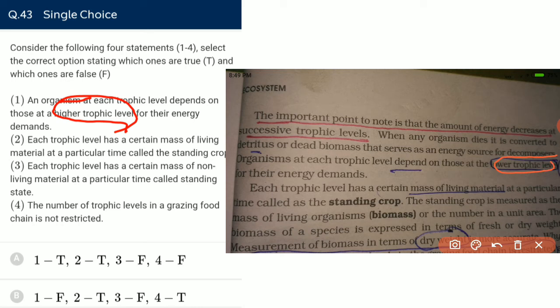The organism at each trophic level depends on the higher. No, it will not depend on the higher. It will depend on the lower trophic level.